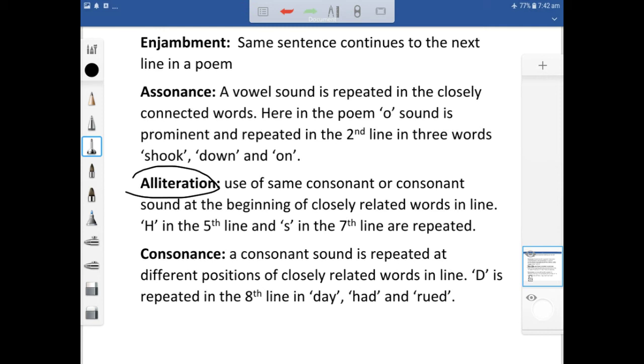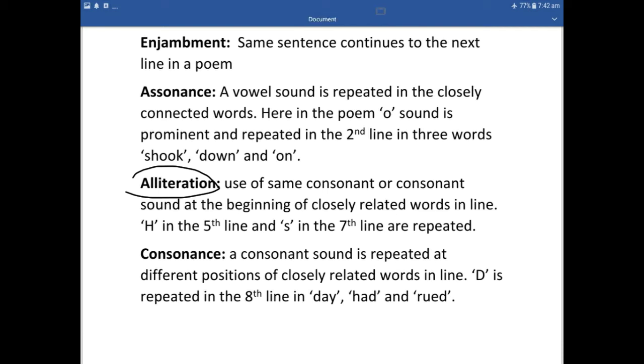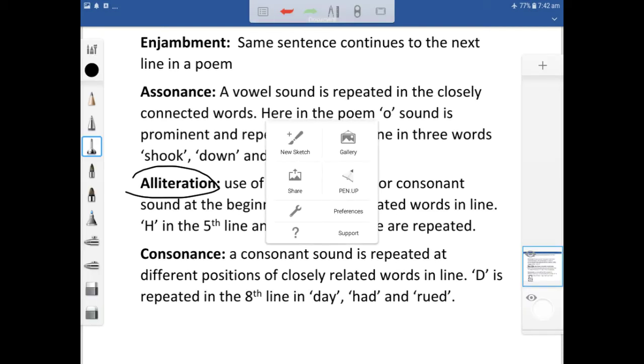Here H in the 5th line and S in the 7th line are repeated. And consonance is when a consonant sound is repeated at different positions of closely related words in a line. D is repeated in the 8th line in day, had, and root. Let us see both of these, alliteration and consonance.